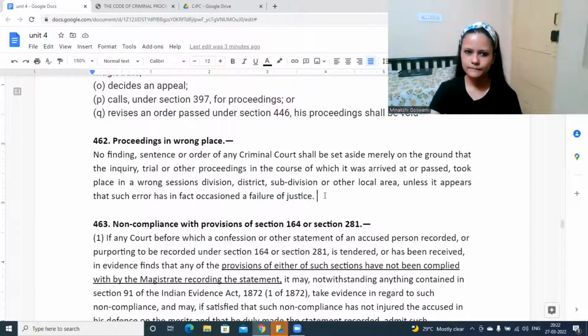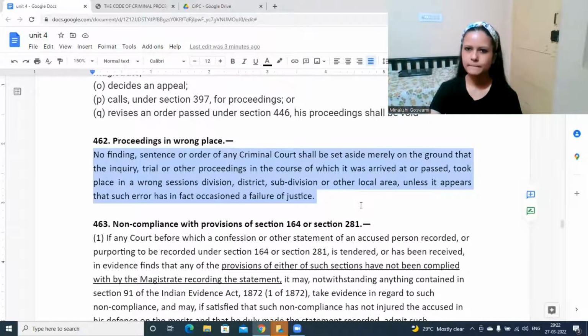Madam, this part, who decides whether the decision is taken by the wrong court? Because the trial has taken place in the specified prescribed court, and that magistrate wrongly takes the decision. So what is the system for determining whether the proceedings were done in the wrong place?